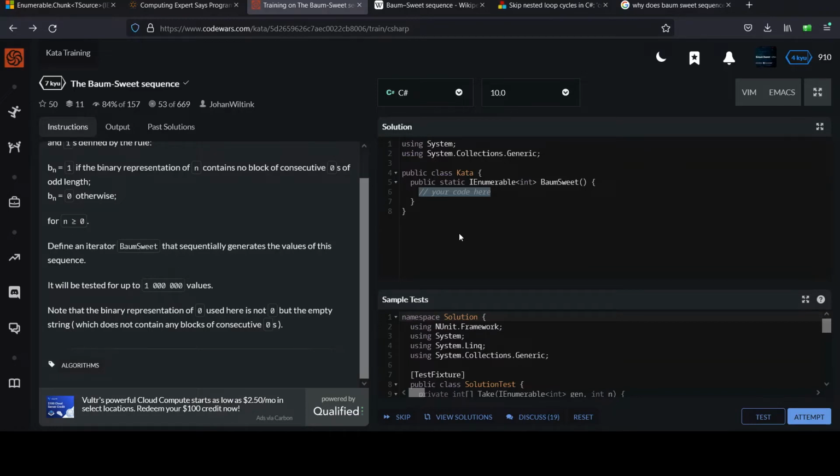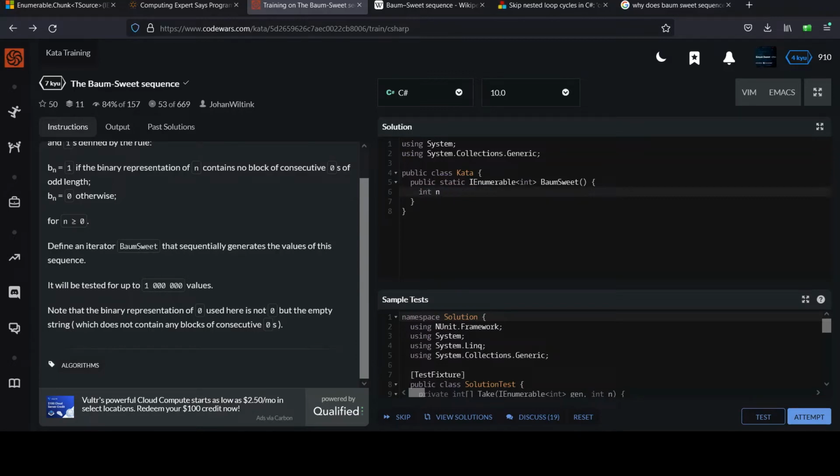So for my solution, I'm going to handle that weird case because you'll see that I use a built-in method to convert the n value to a binary string. If I do that with 0, it's going to give me that single 0, which by these rules will return 0 when I need it to return 1.